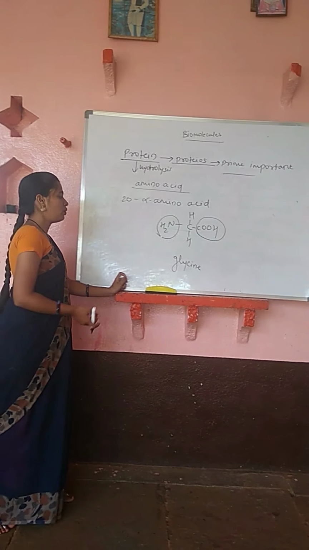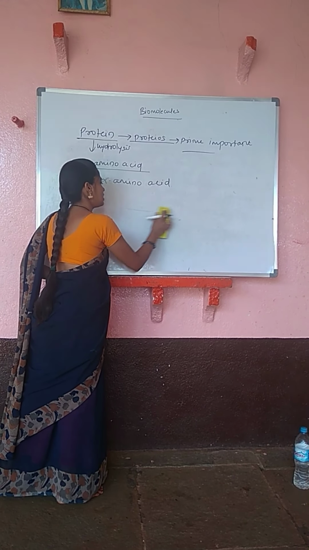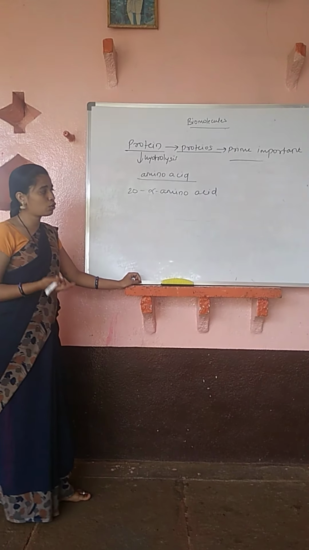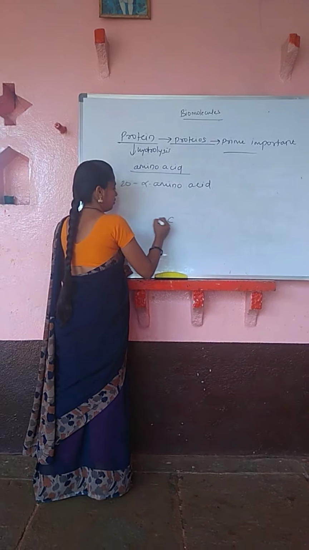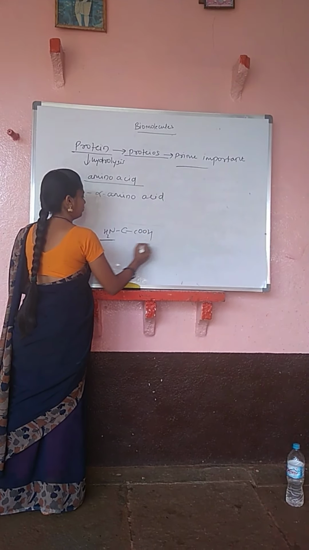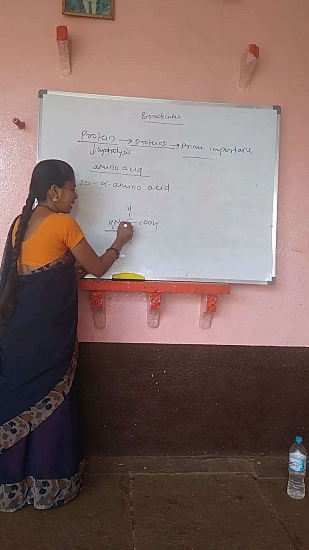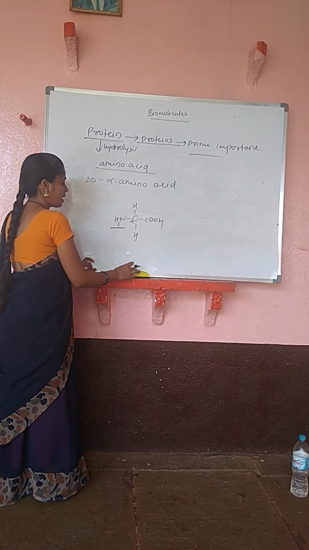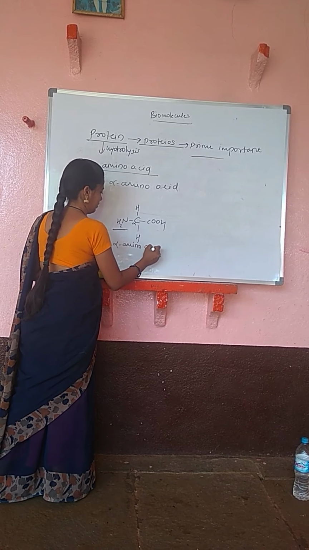Let me tell you that alpha, beta, gamma, delta amino acids get classified on the basis of the position of the amine group with respect to the carboxylic acid group. See here, this alpha carbon atom is attached to the amine group, so this amino acid will be an alpha amino acid.